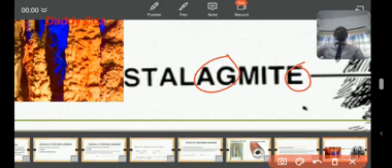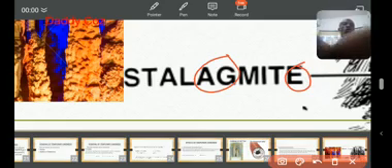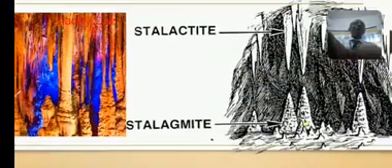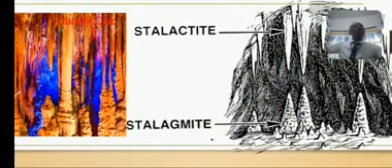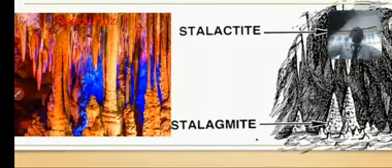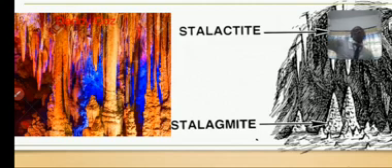So stalagmites are the ones growing up from the floor of the cave to the roof of the cave. Stalagmites are the pillars of limestone growing from the floor of the cave to the roof. So don't forget that. Stalactite comes from the roof of the cave and grows downward to the floor. Acting down. Aging up. So stalagmite will go up. Stalactite will act down. Is that okay? Stalagmite age up. Stalactite act down. You can easily remember that.